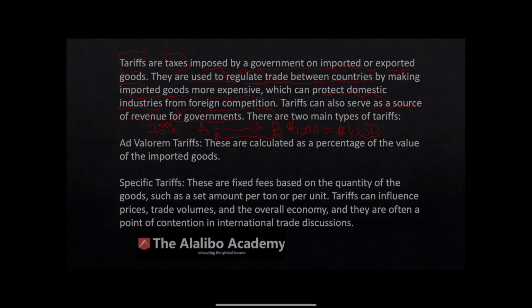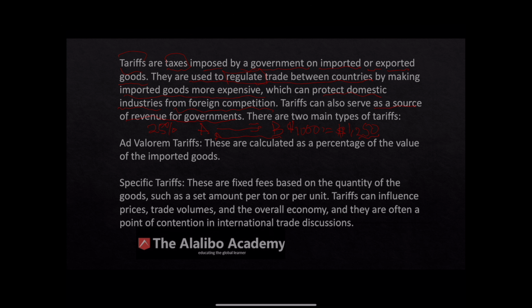Looking at this closely, it says here that tariffs are used to protect domestic industries from foreign competition. The way that happens is when the cost of imported goods is higher because of tariffs, consumers will look towards locally produced goods, right?